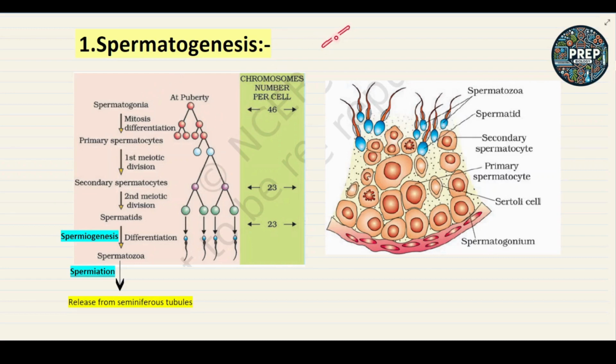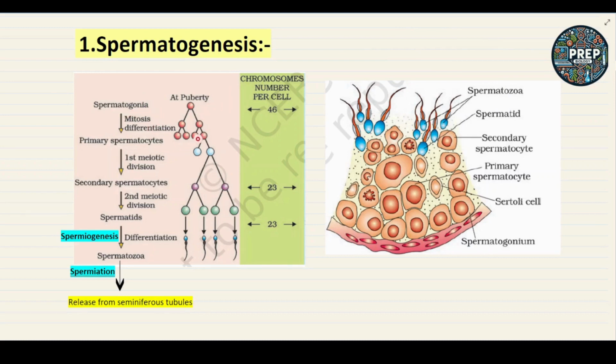We know that there are two kinds of divisions, mitosis and meiosis. Mitosis is the equational division and meiosis is the reductional division. So the first division in the spermatogonia, the male germ cell, is mitosis.